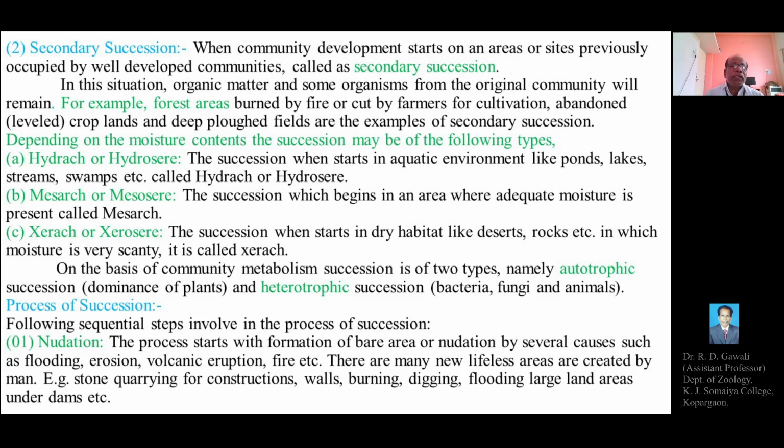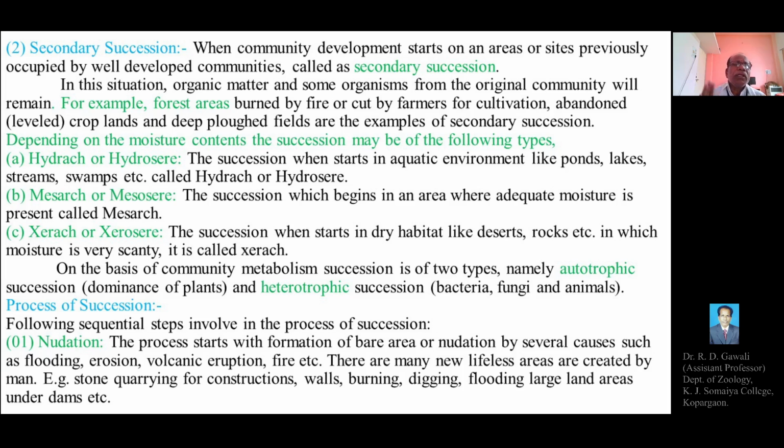And the third one is xerarch or xerosere. When the process of ecological succession starts in a dry habitat like deserts, rocks, etc., where moisture is very scanty, it is called xerarch or xerosere.